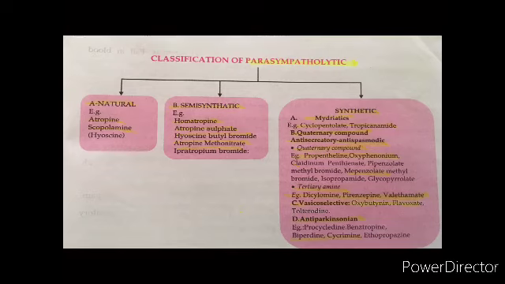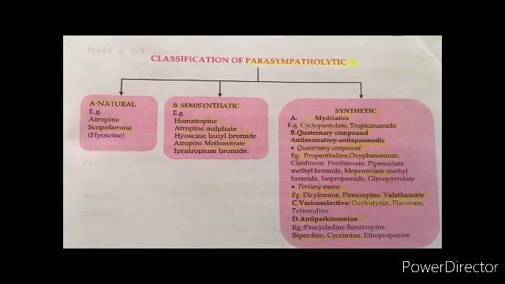Then quaternary compounds: first is antisecretory antispasmodic, like propantheline. Then tertiary amines, we have dicyclomine, pirenzepine. Third category is vesicoselective, like oxybutynin, and the fourth is anti-Parkinsonian, like piperidine, benztropine, etc.